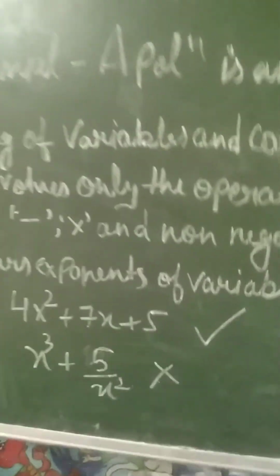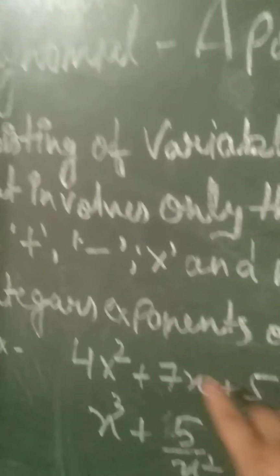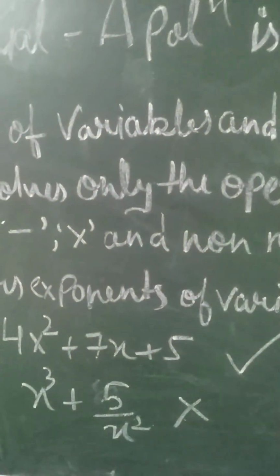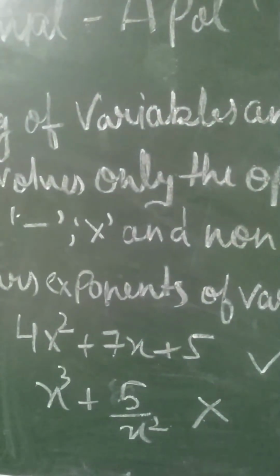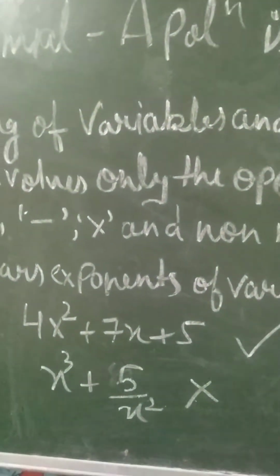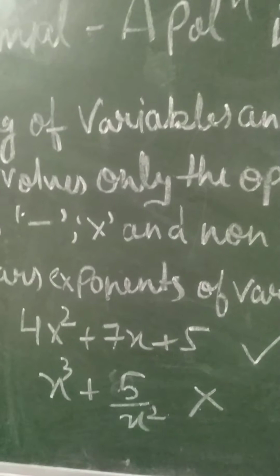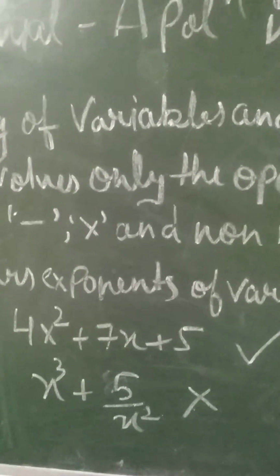See the example. The first example is here: 4x square plus 7x plus 5. Here it is a polynomial. The powers of x are 2 and 1, not negative. So yes, it is a polynomial.